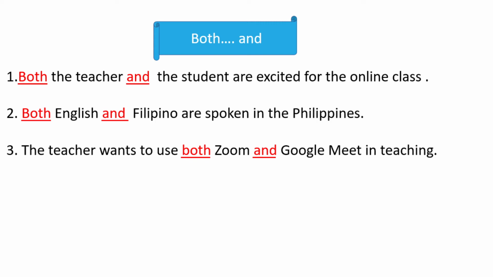In the third example, the teacher wants to use both Zoom and Google Meet in teaching. So it's good if you have alternatives. You can use Zoom or you can use Google Meet. Okay? Next, I hope you understand that. It's very easy. The use of not only but also.